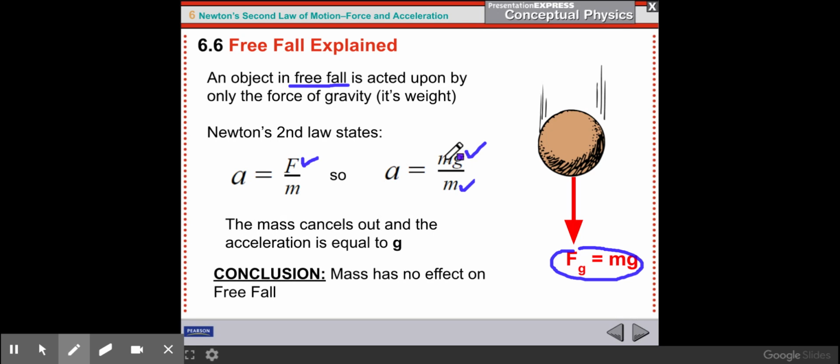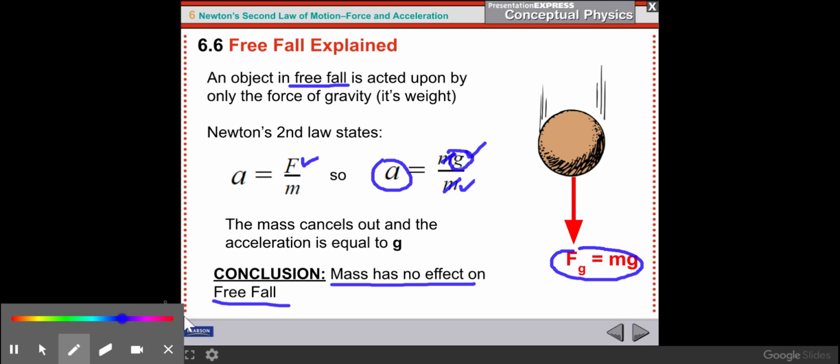You can see it doesn't matter what you do to the mass. If the mass gets bigger, it still cancels out. So whatever the mass is, it's always going to cancel out, and the acceleration is going to be g. So the conclusion here is that the mass has no effect on free fall. Again, free fall means there are no forces opposing the object's motion.